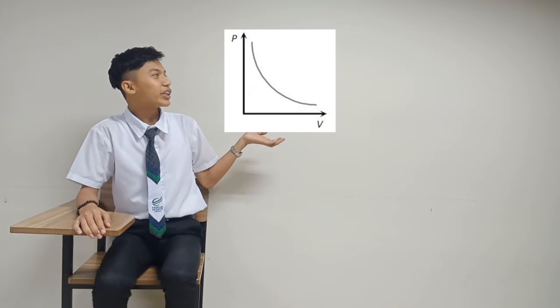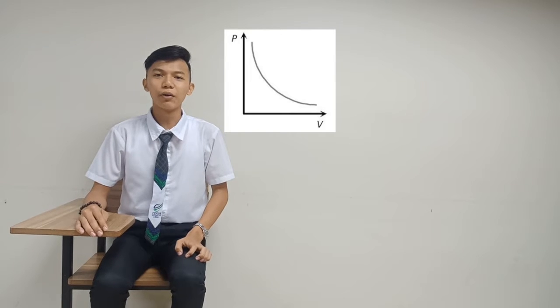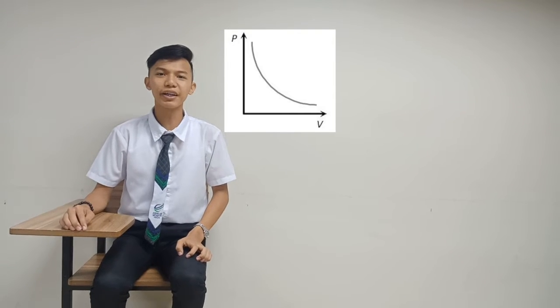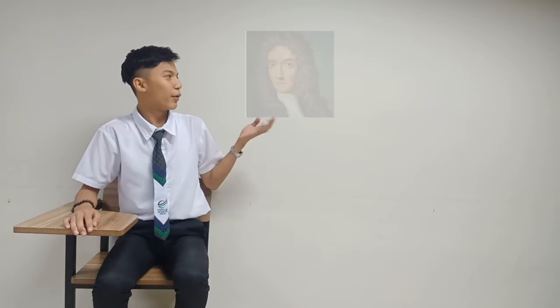Boyle's Law states the relation between pressure and volume, which are inversely related to each other. With a constant temperature, when the pressure increases, the volume decreases, and when the volume increases, the pressure decreases. Boyle's law was made by Robert Boyle.